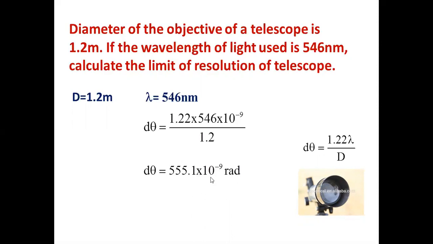You know, for an eye it is 1 minute, but here it is so many radians, still very, very less. If you convert 1 minute into radian, this will be much, much lesser than that. Okay, so 5.55 into 10 to the power minus 7. You can add 10 to the power minus 2 to this. I have written this answer because in that sheet, this answer is given. So this can be converted into that answer.